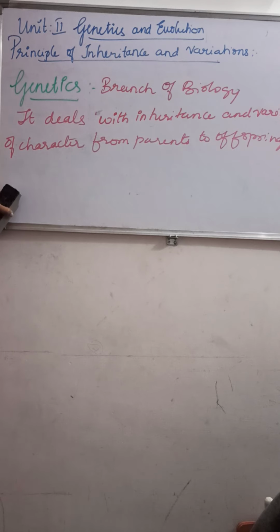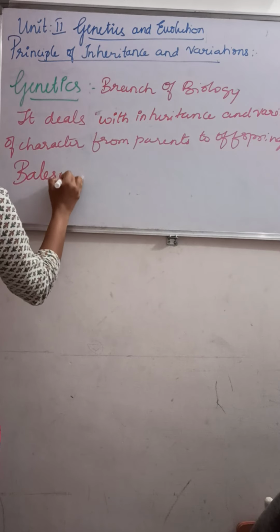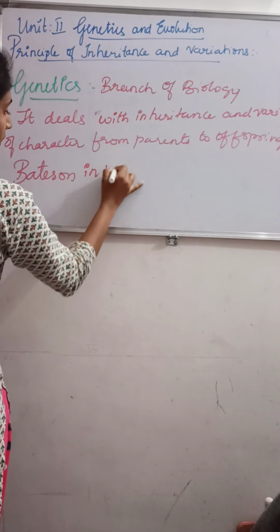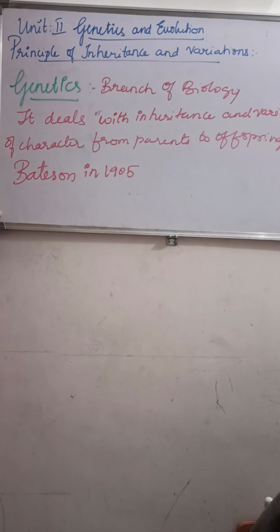That means it is a transfer of character from parents to the offspring, that is from parents to the children, which is called what? It is nothing but inheritance. And the term genetics was coined by a scientist called Bateson in 1905. Bateson has given the term genetics in 1905.